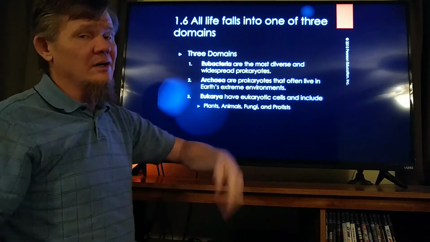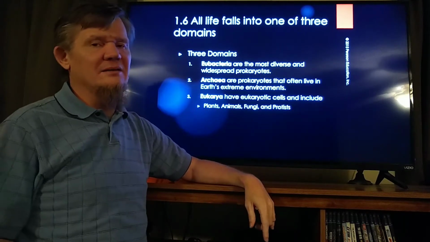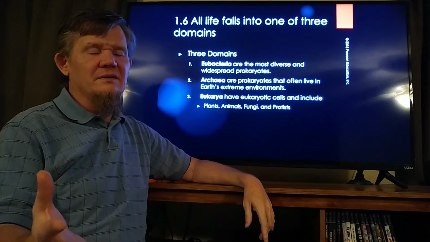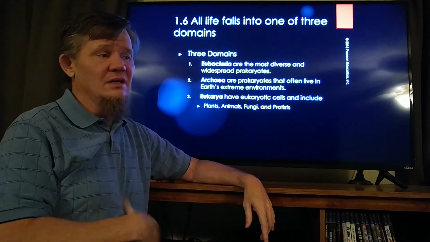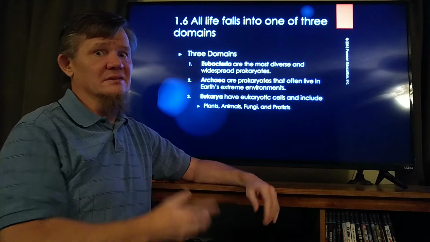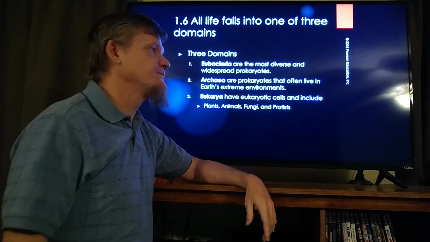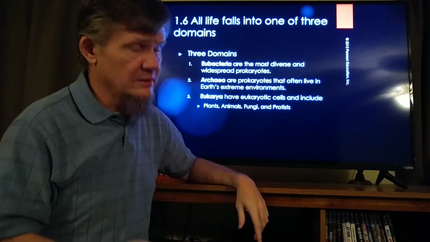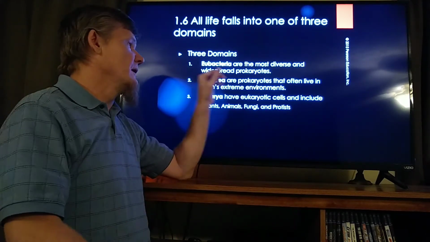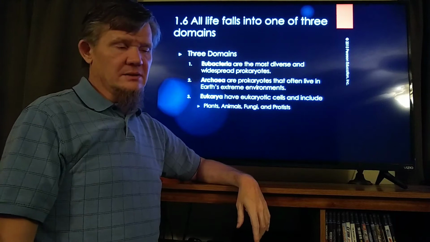True bacteria are bacteria. We'll talk about bacteria later on. A staph infection is a bacterial infection. Strep throat is a bacterial infection. Syphilis is a bacterial infection. Bacteria are the most diverse and widespread of the prokaryotes. Remember, prokaryotes are those without a nucleus. The other group of prokaryotes are archaea.